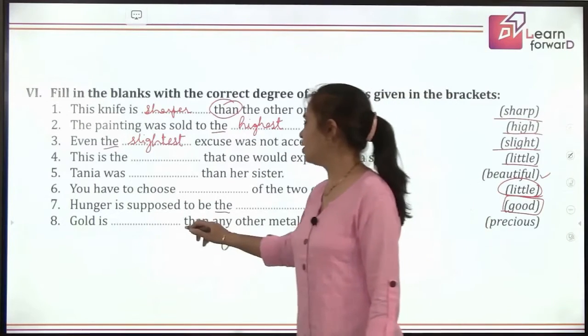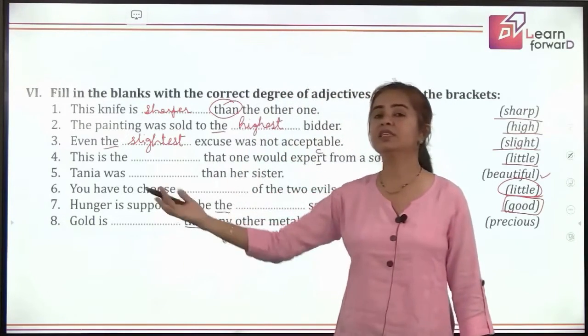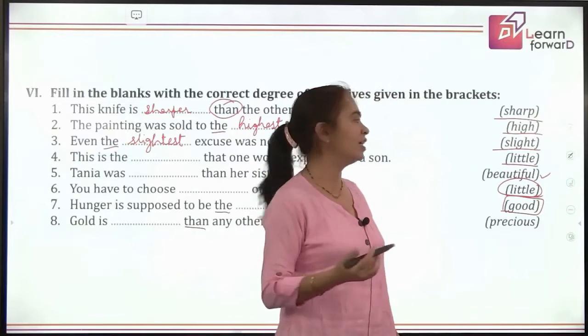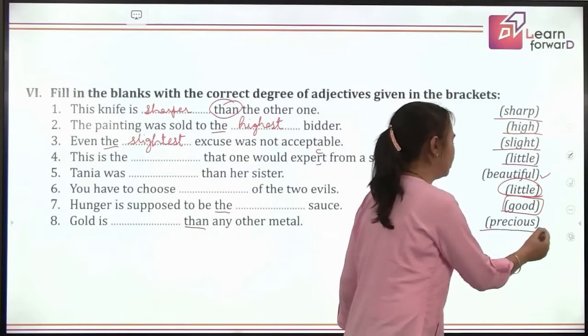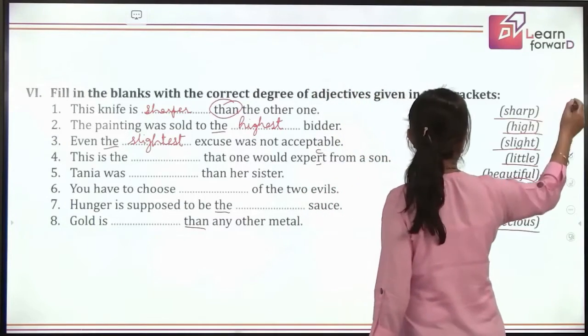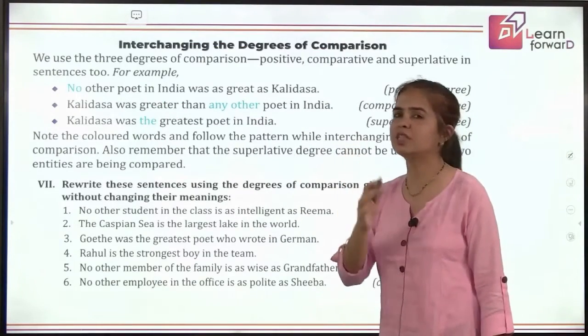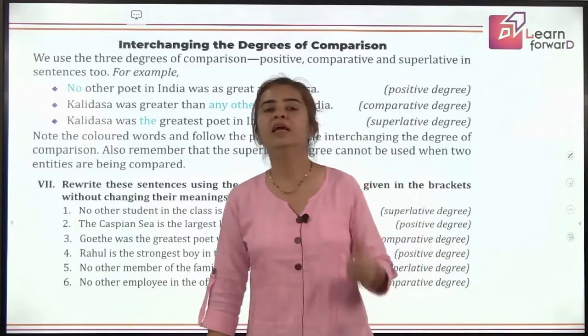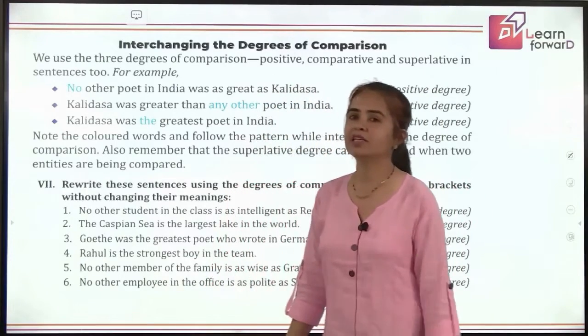Next, gold is dash than any other metal. So again we are using comparative, and on the other side we are saying any other. So we are using comparative degree. We have learned this use. So it will be more precious. That's wonderful to get the perfect answers from you, which shows that you have understood the rules well. Keep practicing and you'll get an expert, I'm sure.